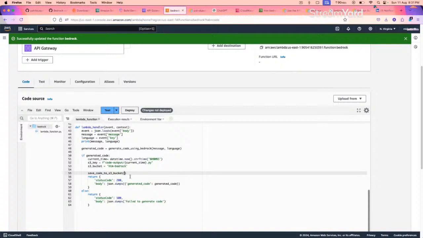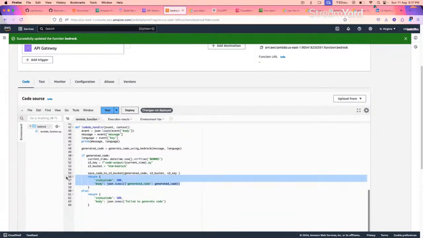Let's give the parameters. Again, inside this, we'll be calling the second function, which is generated code, this particular one. And then we have to pass the S3 bucket and S3 key. With this one, we are almost done. Save code to S3, so this part is done. In the return, I don't need anything here. So we'll comment out this particular part of code. We are not dropping any code.